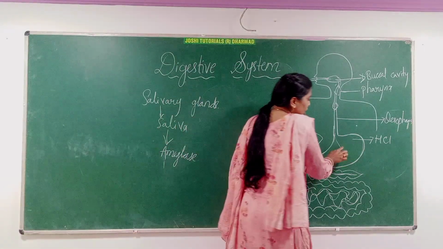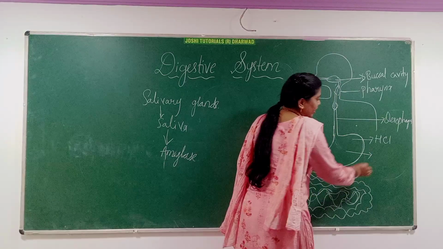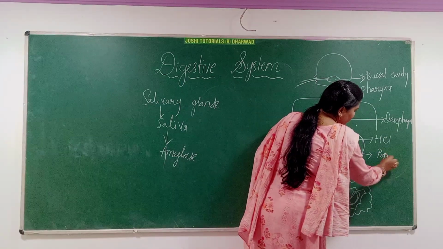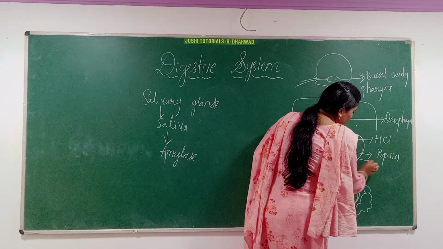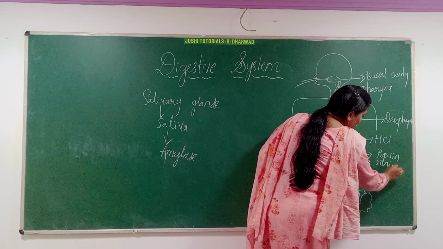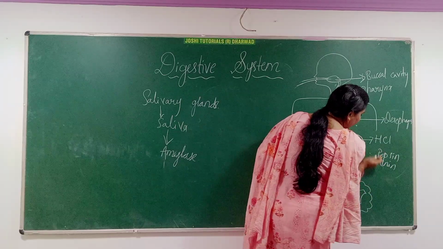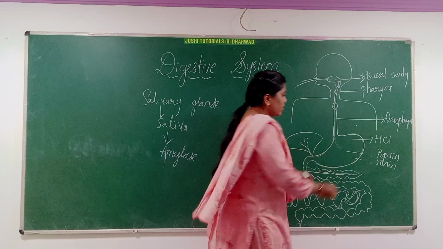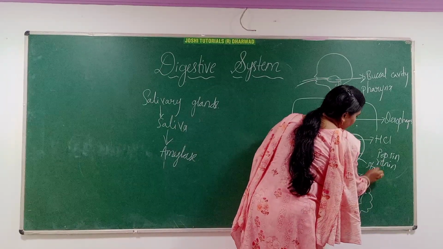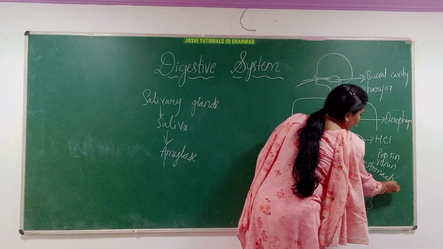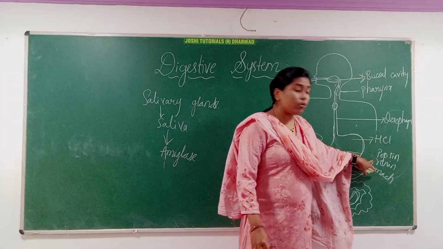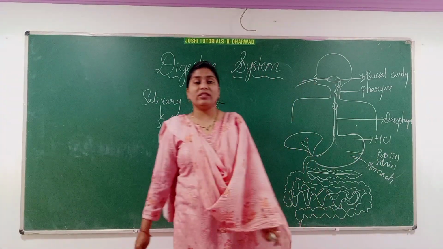And afterwards, two enzymes are present here, that is the pepsin and one more, the renin. Two enzymes are present in the stomach, the pepsin and renin.